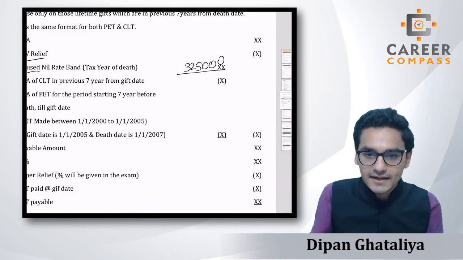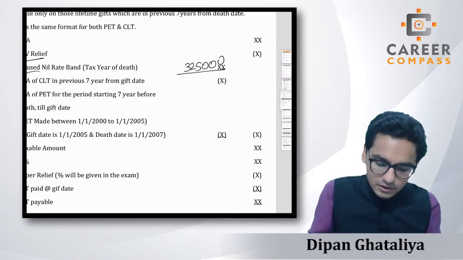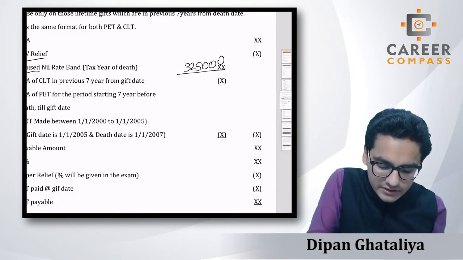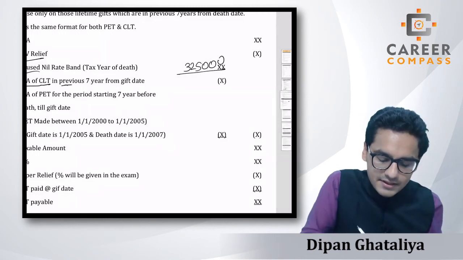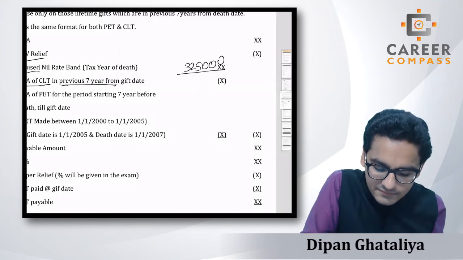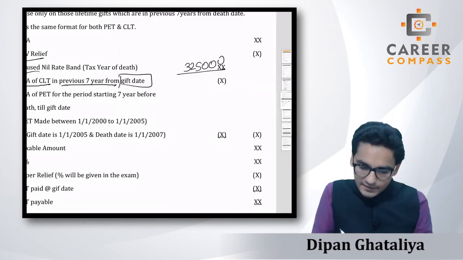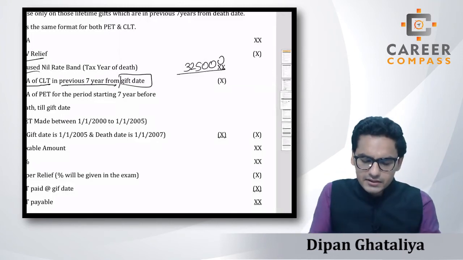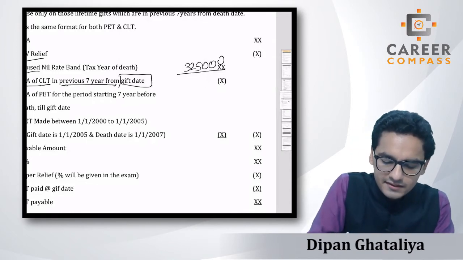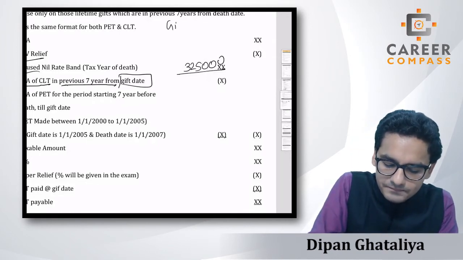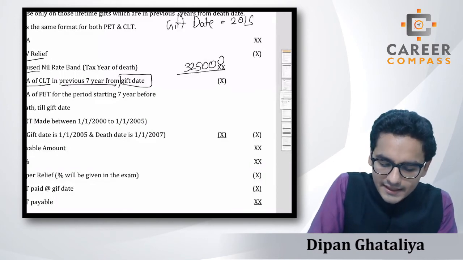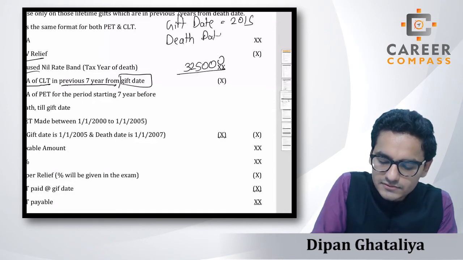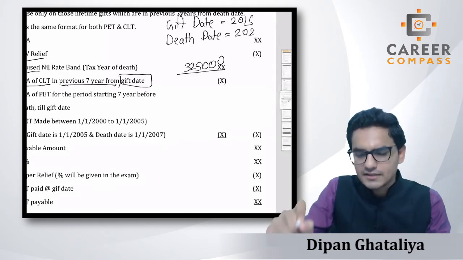To calculate the unused amount, we need to deduct the GCA of CLTs made in the previous 7 years from the gift date, right? And this we will learn in detail. Assume that over here your gift date is 2015 and your death date is 2020.